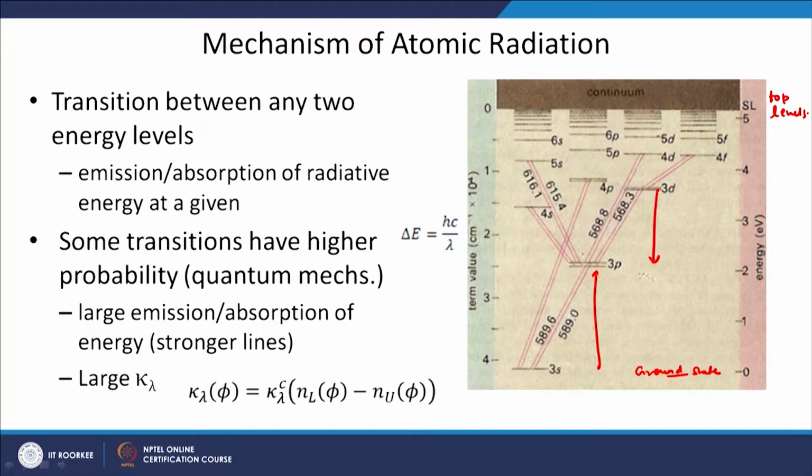Now, some transitions may have higher probability and some transitions may be forbidden. This is decided by quantum mechanics. Quantum mechanics may forbid some transitions, so that from a particular energy level you cannot jump into another energy level. These are called forbidden transitions, because you cannot jump from this energy level to another energy level, or the probability of transition is 0.